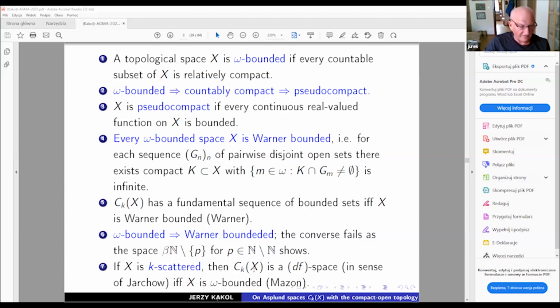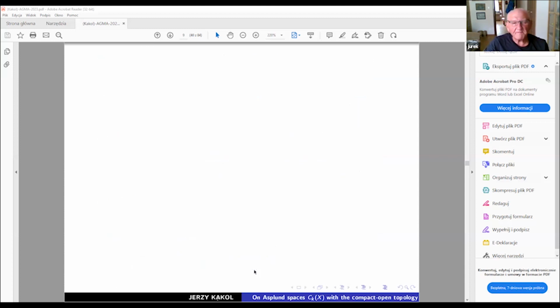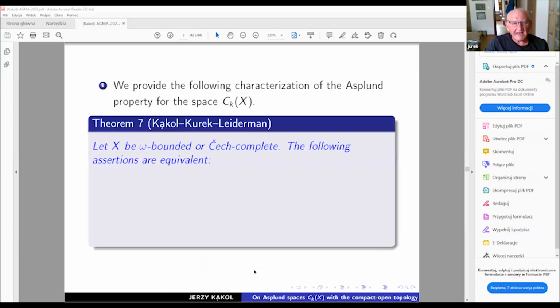Okay, this is some kind of preparation. Now, the characterization we obtained in our joint work, a joint project with Leiderman from Ben-Gurion University in Beersheba, Israel, and Kurek from the Czech Academy of Sciences in Prague, is the following. You can see here, X is just omega bounded or Čech complete.